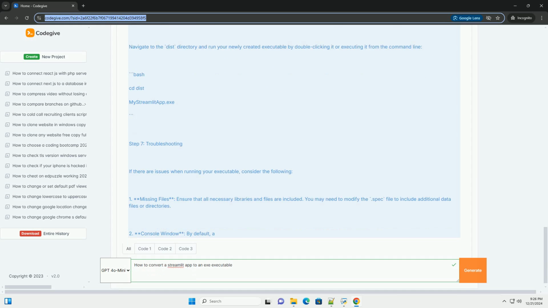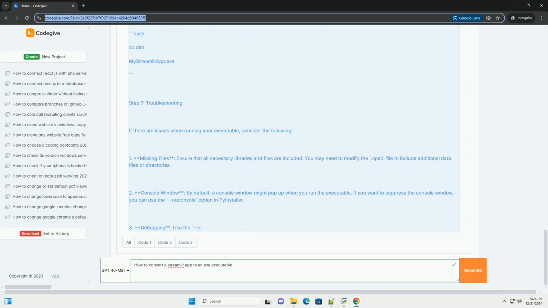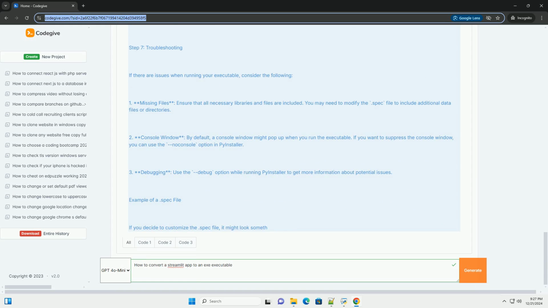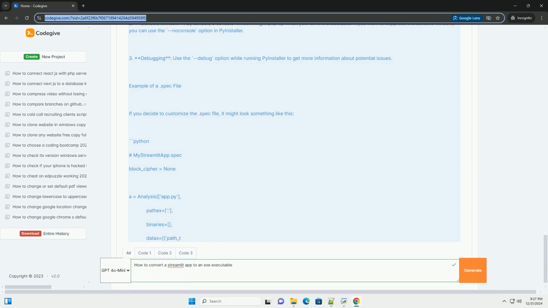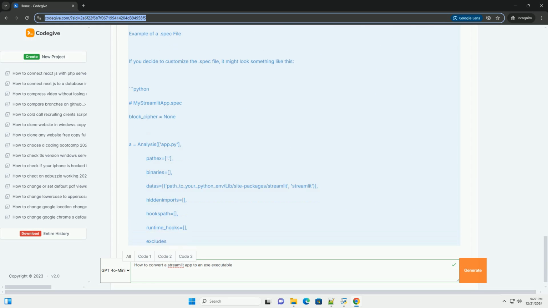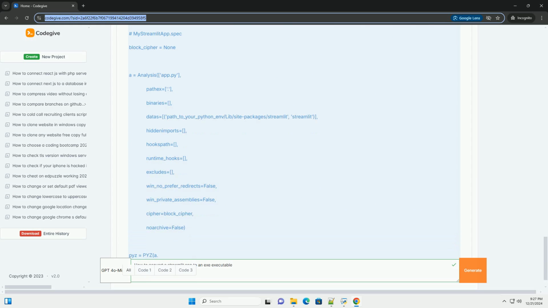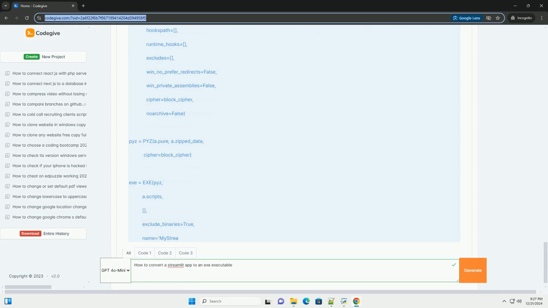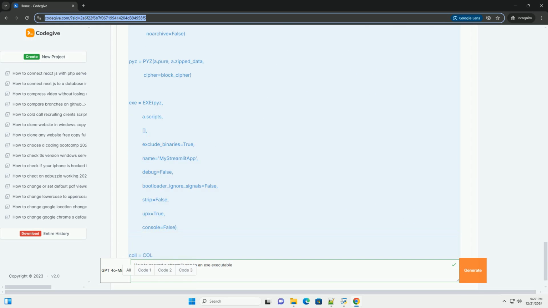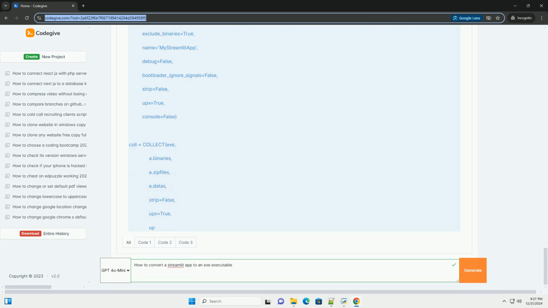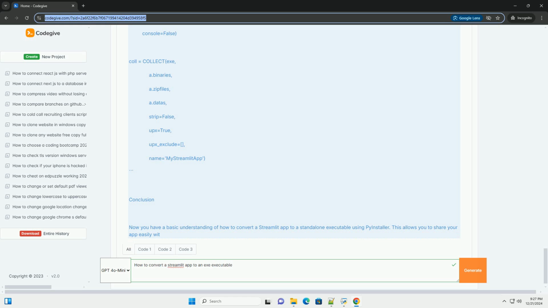Step 1. Install required packages. First, you need to install Streamlit and PyInstaller if you haven't already. You can do this using pip. Open your command prompt or terminal and run the following commands. Bash. pip install streamlit. pip install pyinstaller.